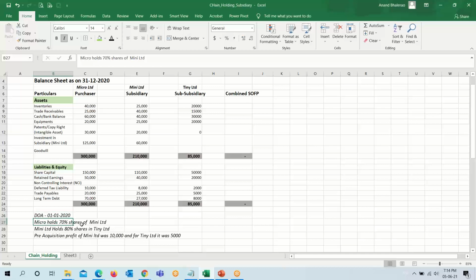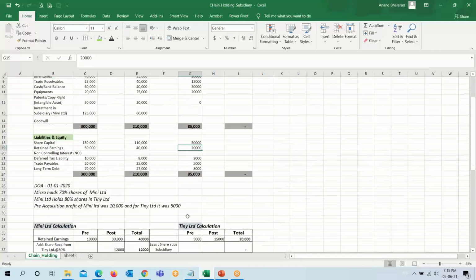Micro Limited holds 70% shares of Mini Limited. So it has 70% ownership. Mini Limited holds 80% share in Tiny Limited. So Tiny's 80% share belongs to Mini Limited. And the pre-acquisition profit of Mini Limited was 10,000, while in the financials it was given 40,000. So 10,000 will be pre-acquisition, and for Tiny Limited it was 5,000. So total profit of Tiny Limited is 20,000, out of which 5,000 belongs to pre-acquisition.